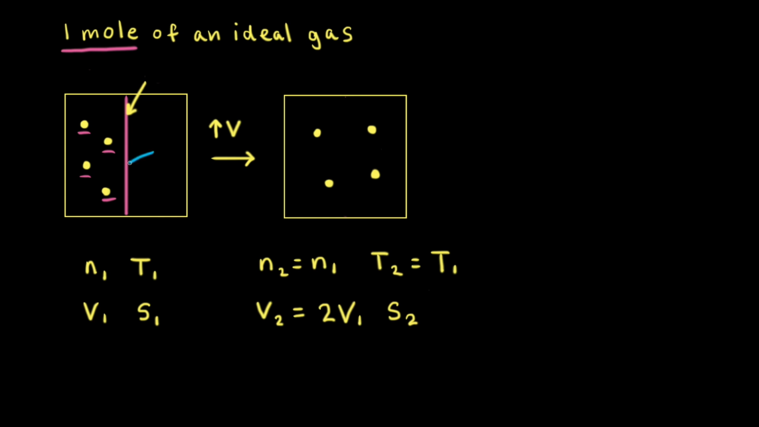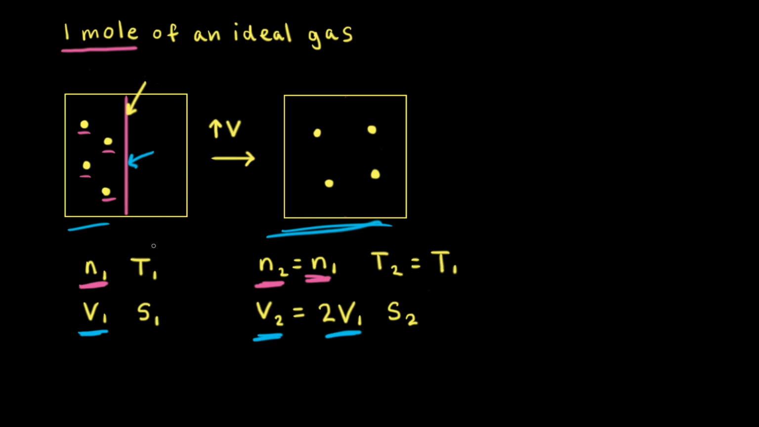Let's say we go ahead and remove the divider, and now our gas particles are free to travel around in a larger volume. So if the initial volume is V1, let's say we have twice the volume for the final volume, therefore V2, or the final volume, is equal to 2 times V1. The number of moles remains the same, so N1 is equal to 1 mole of our ideal gas, and N2 is also equal to 1 mole, so N2 is equal to N1.